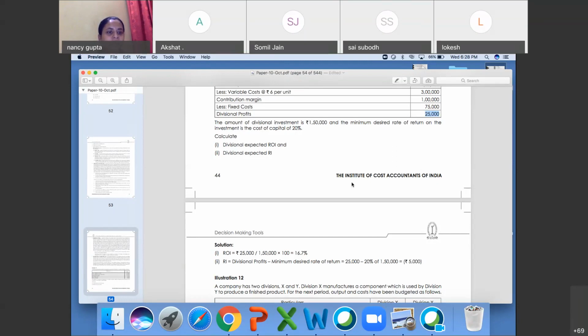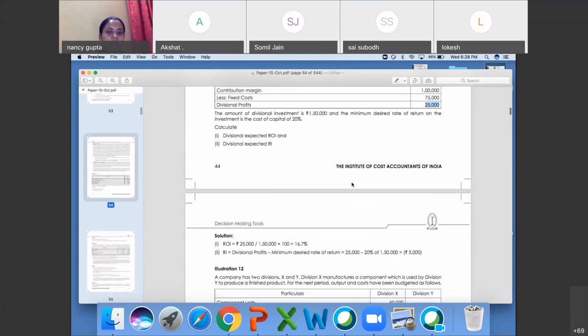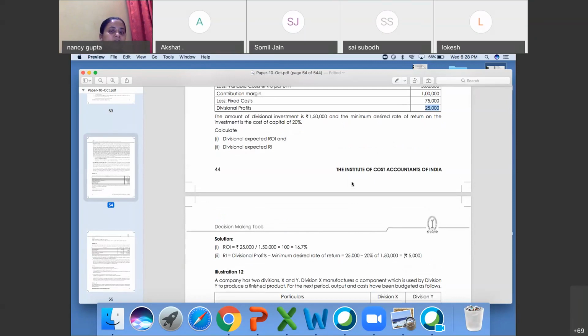No, they are not the same. Divisional ROI is return on investment. Here you can see divisional return on investment. There is a difference basically.